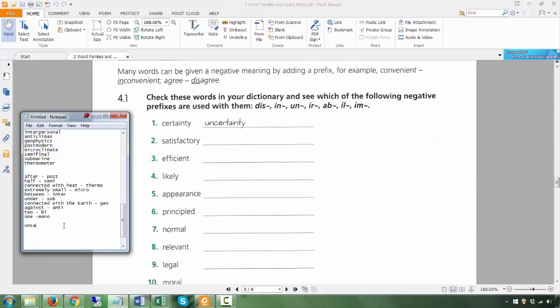So, unsatisfactory, so that's UN. Inefficient. Don't ask why it's like that. Why do you use, for example, efficient? Why do you put the IN, not UN? There's no reason, okay? It's just the way it is. Disappearance. Unprincipled. Abnormal. Irrelevant. Illegal. Immoral. And unpublished.